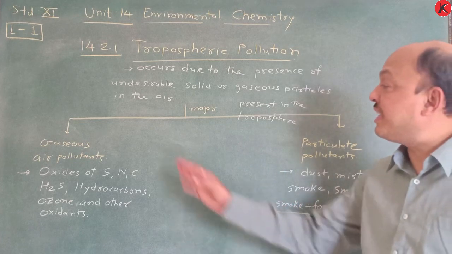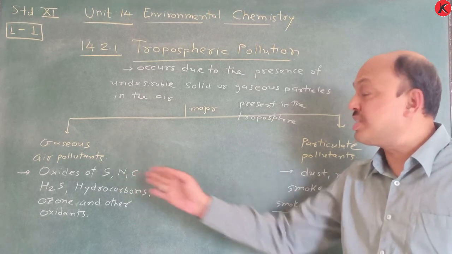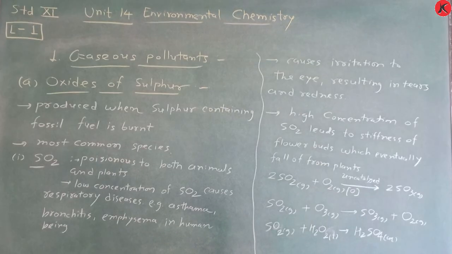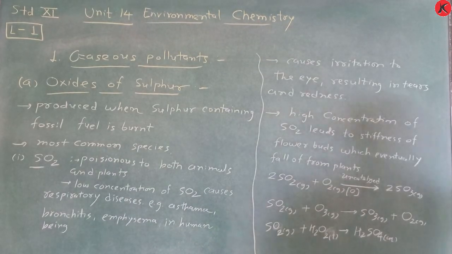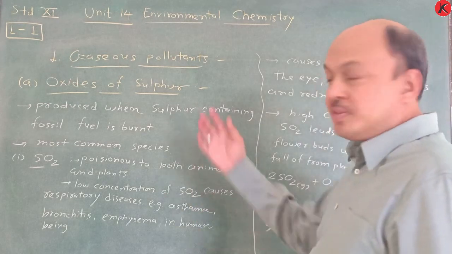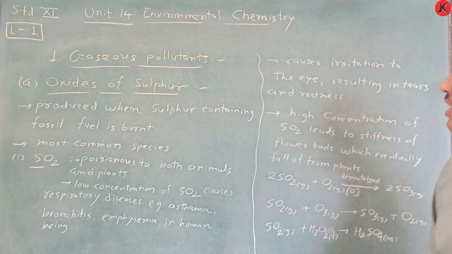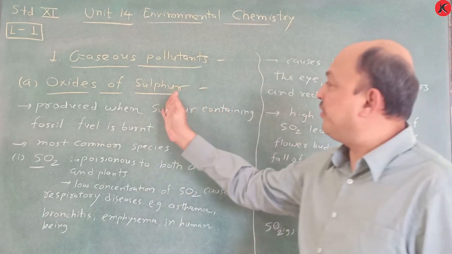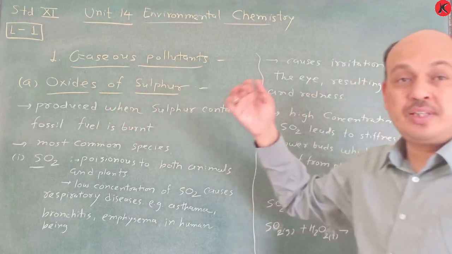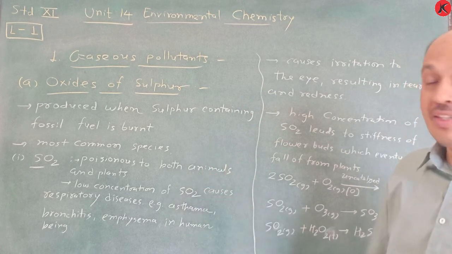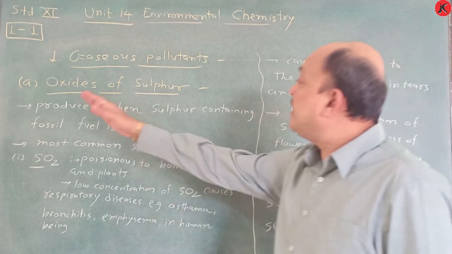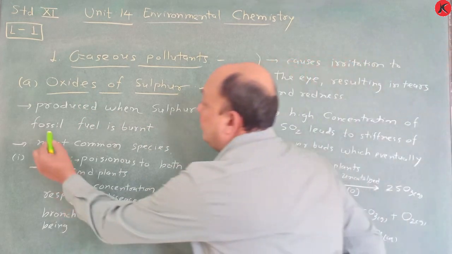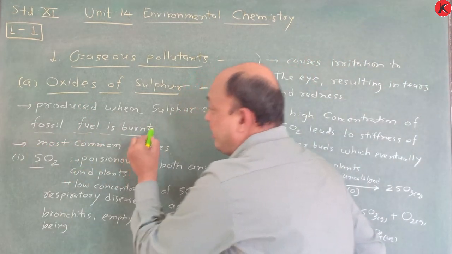Now we switch on towards gaseous air pollutants and then oxides of sulfur. Okay. Now here, gaseous pollutants, in which first is the oxides of sulfur. Oxides of sulfur itself indicate that sulfur reacts with oxygen. So it is the sulfur dioxide. First of all, we learn here sulfur dioxide. These oxides of sulfur are produced when sulfur containing fossil fuel is burned.